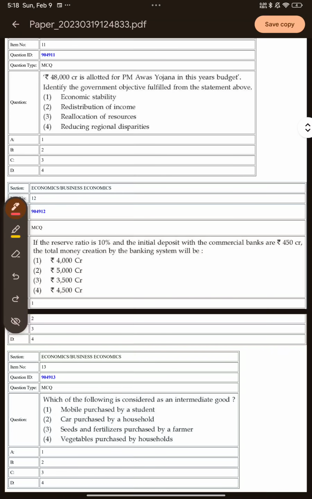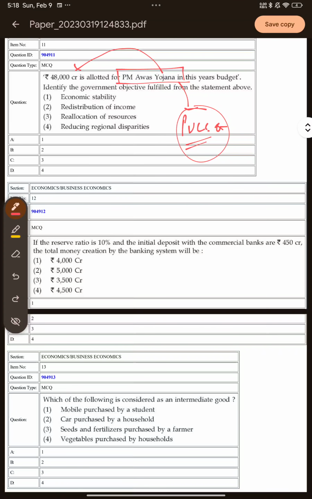So this is also a numerical here. Rupees 48,000 crore is allotted for PM Awas Yojana in this year's budget. Identify the government objective fulfilled from the statement above. So which objective of the government is being fulfilled by the allocation of this much amount for the PM Awas Yojana? So PM Awas Yojana is basically for the welfare of the poor people, wherein the government is giving them pakka houses at very, very low rates. All right, the government is building the houses and it's giving them to the poor people.